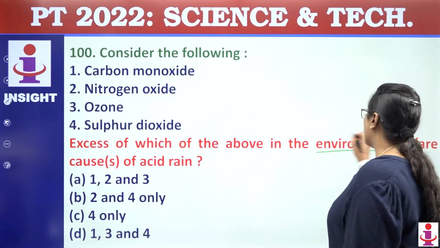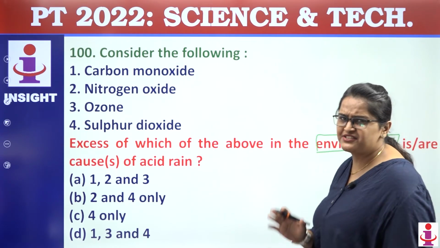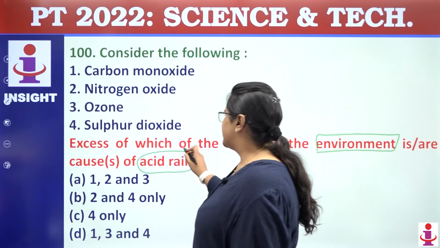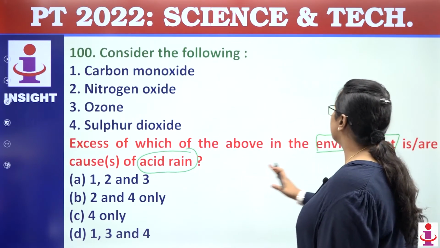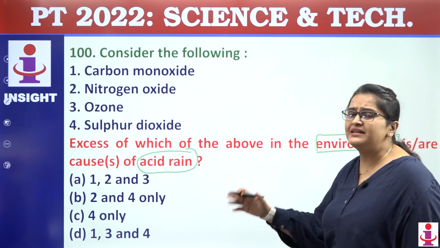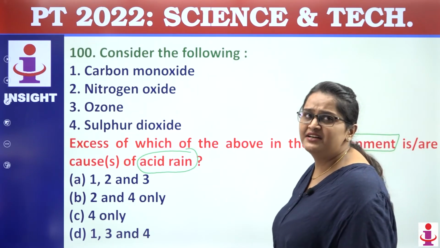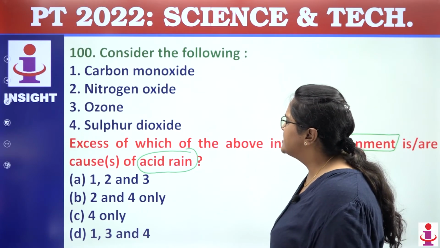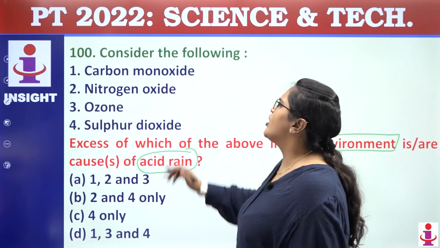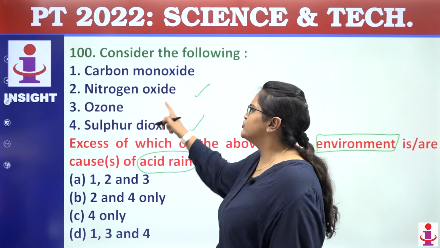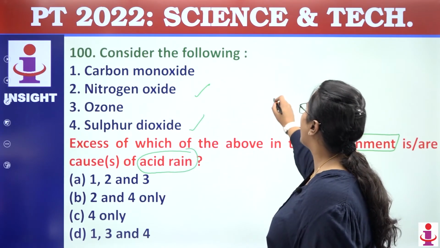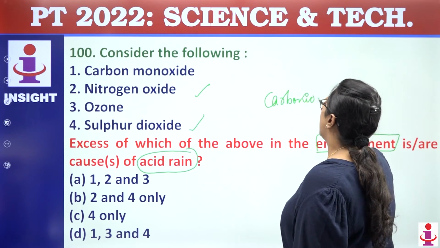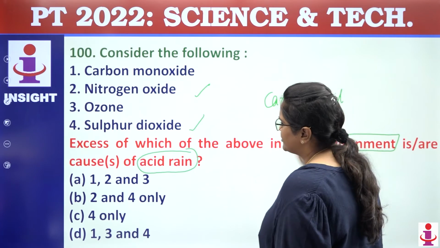Coming towards question number 100. This is more or less related to environment, but it is a very easy question. UPSC has asked it a couple of times. The question is, excess of which of the above in the environment is or are the cause of acid rain? The major components in acid rain are nitrogen oxide, sulfur dioxide and carbonic acid. So the answer will come out to be 2 and 4.